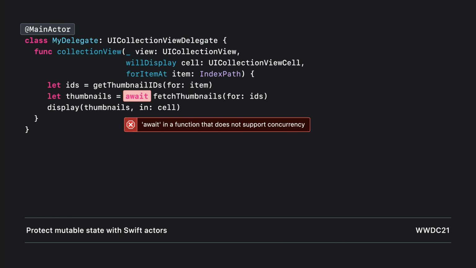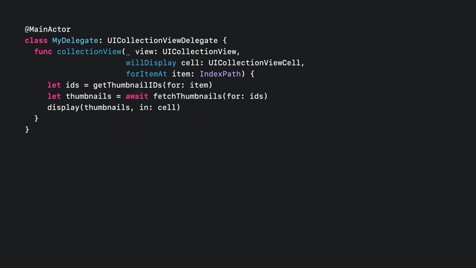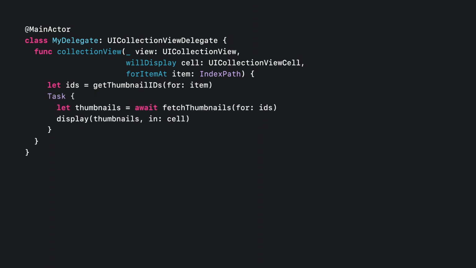However, the delegate method is not async, so we can't just await a call to an async function. We need to start a task for that, but that task is really an extension of the work we started in response to the delegate action. We want this new task to still run on the main actor with UI priority. We just don't want to bound the lifetime of the task to the scope of this single delegate method. For situations like this, Swift allows us to construct an unstructured task. Let's move that asynchronous part of the code into a closure and pass that closure to construct an async task.